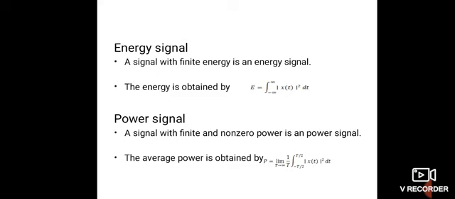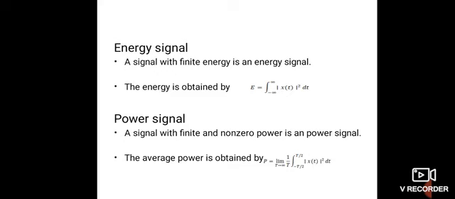Suppose I take a resistor circuit. If a voltage x(t) is applied across a resistor of R ohms, then the current through the resistor is x(t) divided by R, because x(t) is the voltage and I equals V by R. The power P equals I times V, so putting in the value of I, we get P(t) equals x squared(t) divided by R. If we substitute R equal to 1, we get x squared(t) only.